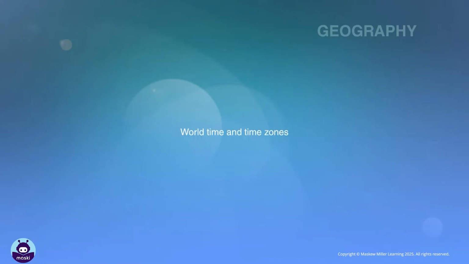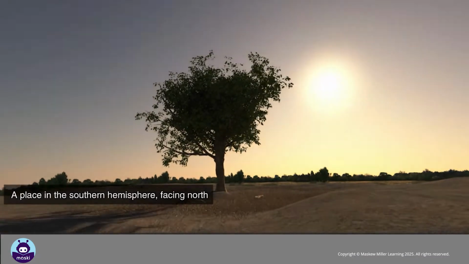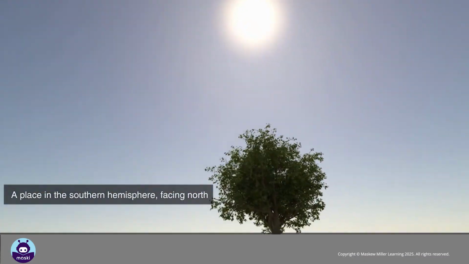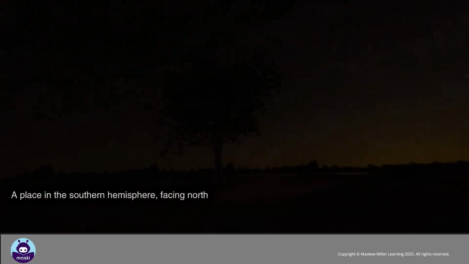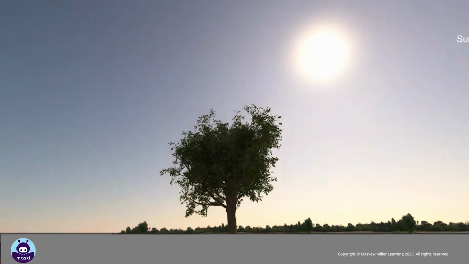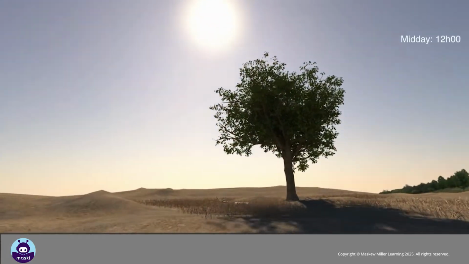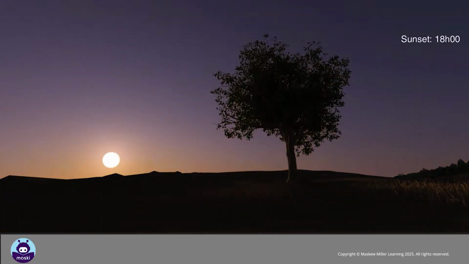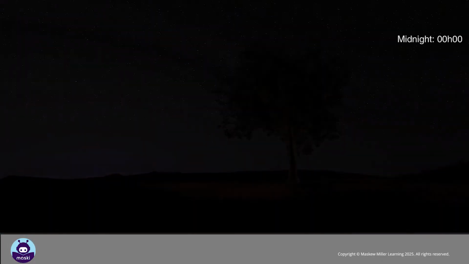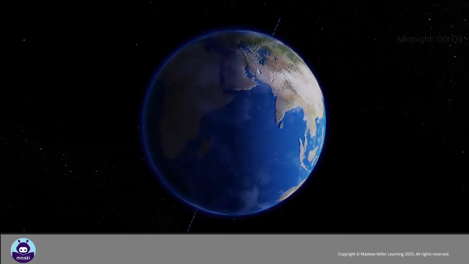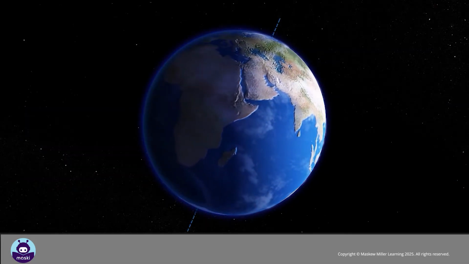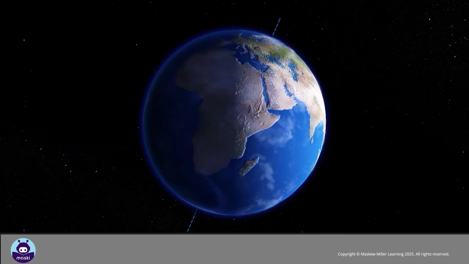and time zones. At any place on the Earth, the sun appears to move across the sky from east to west. They measure time based on the position of the sun, from sunrise to midday to sunset to midnight. The Earth's rotation causes different time zones between different places on the Earth.